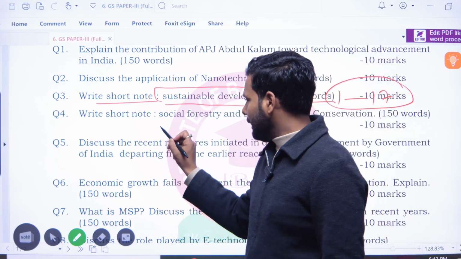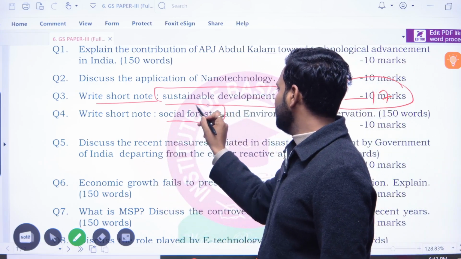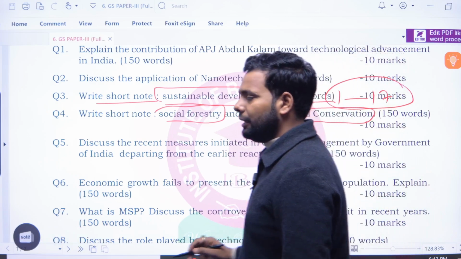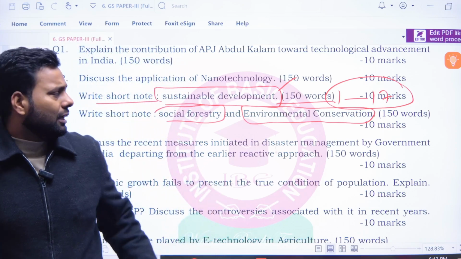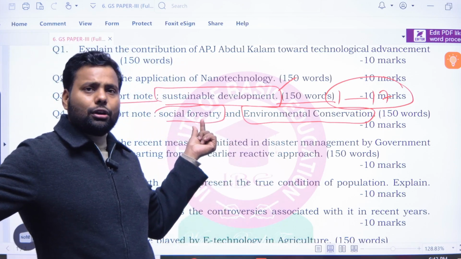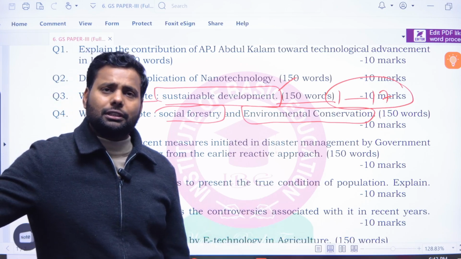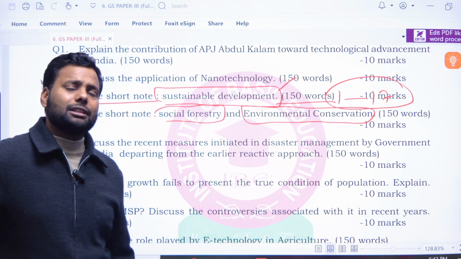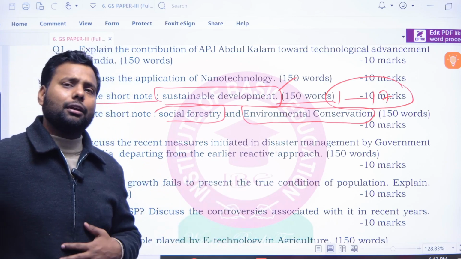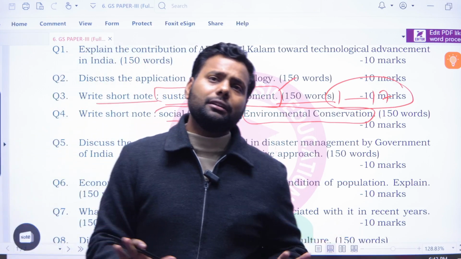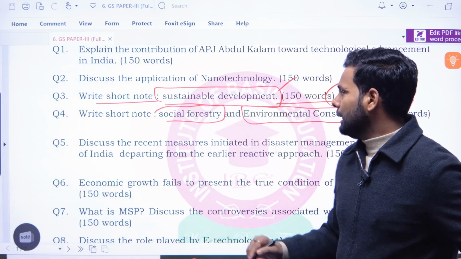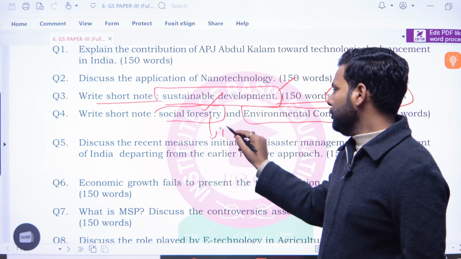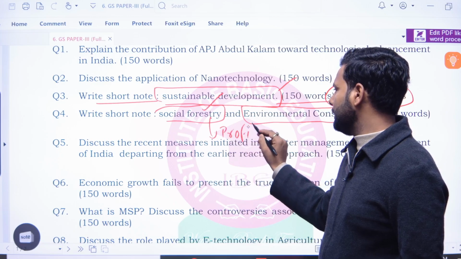Next, write a short note on social forestry and environmental conservation. What is the meaning of social forestry? It is forestry on social land, meaning the land of governments or barren land where you can grow a forest. This is called social forestry, and it is useful and profitable for society.